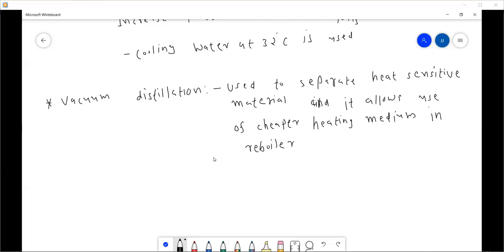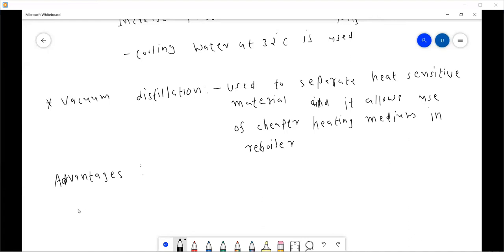All right. Now there are certain advantages and disadvantages of this vacuum distillation. So let's see one by one. Advantages of vacuum distillation.